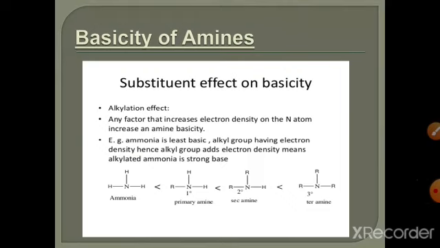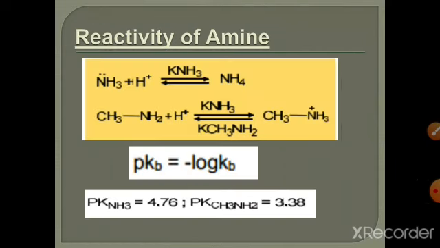For example, ammonia is less basic because in ammonia no alkyl group is attached to the molecule. But in methylamine, one alkyl group is attached to the nitrogen, and this alkyl group has an electron donating inductive effect.